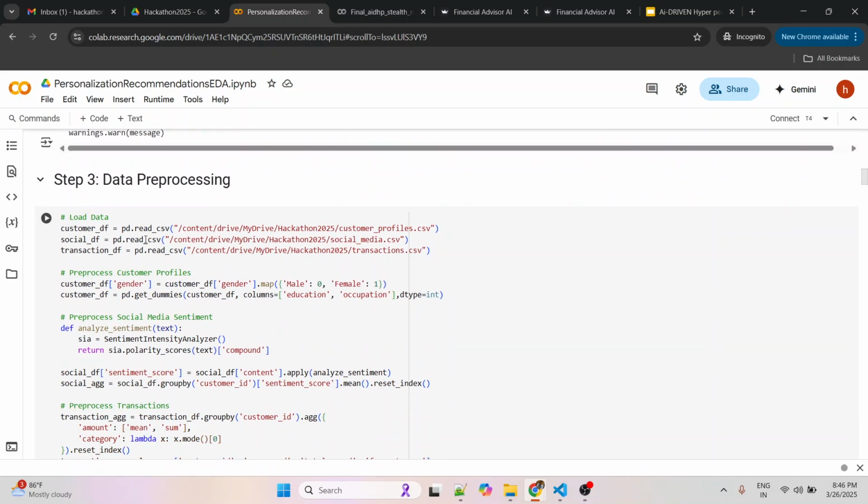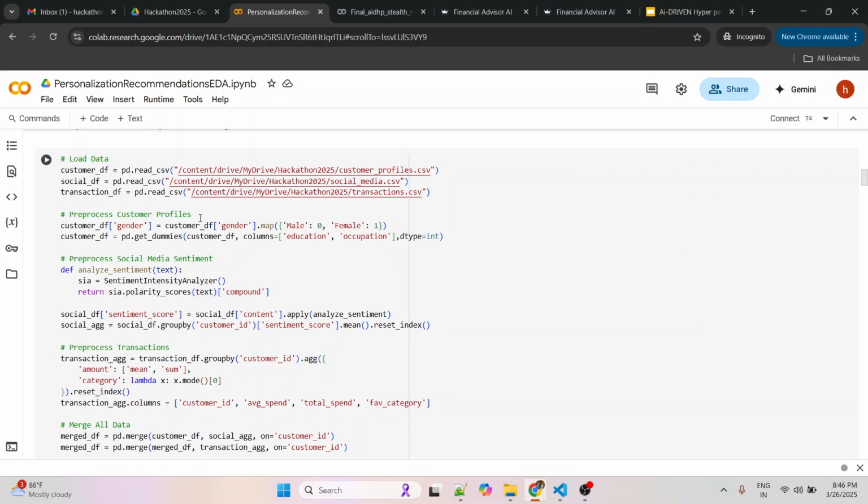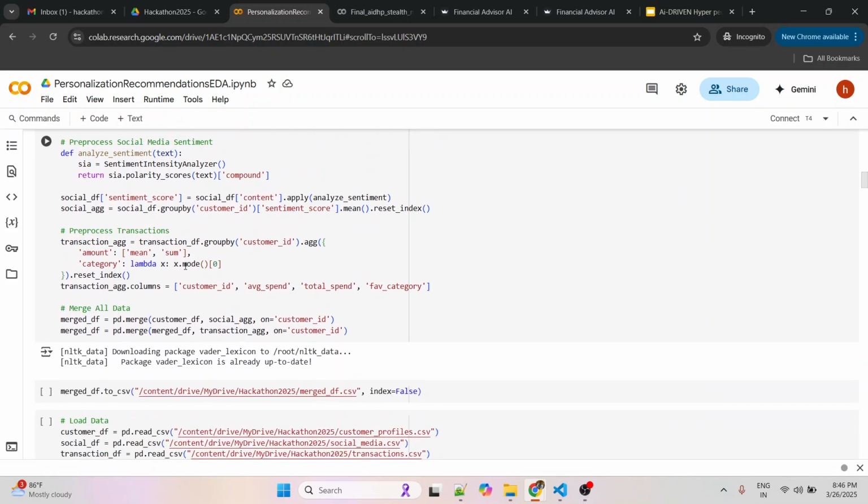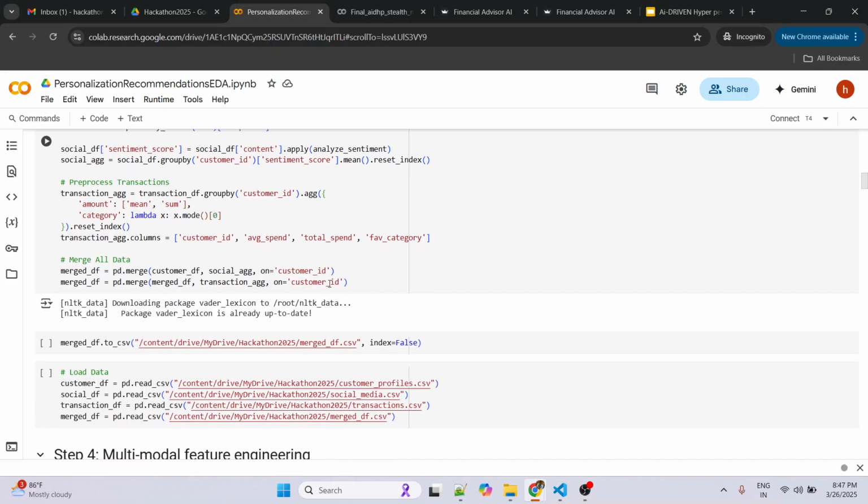And then we did data pre-processing. We stored the data in CSV format, and then we reloaded the data and performed sentiment analysis on the content. And also on the customer ID. The same customer can have multiple transactions, so we grouped on the customer ID to get the mean and the sum of the entire amount spent. Basically, this is to get the average spend and the total spend.